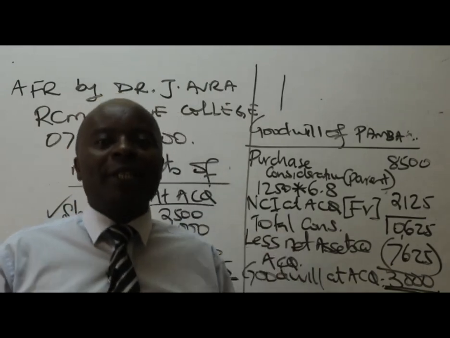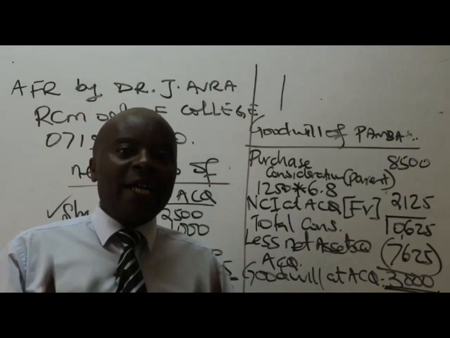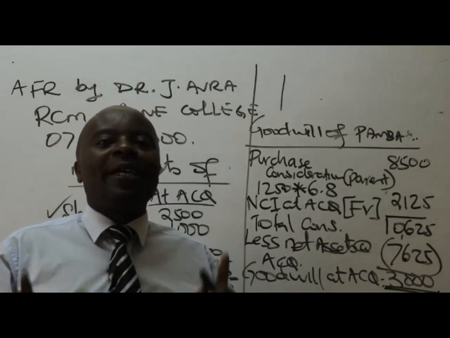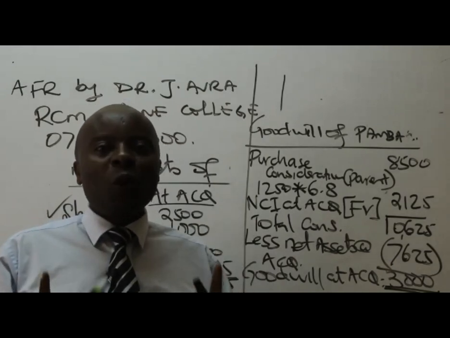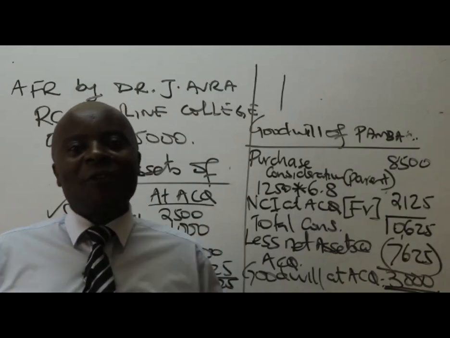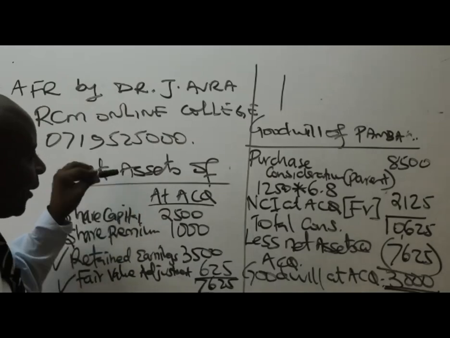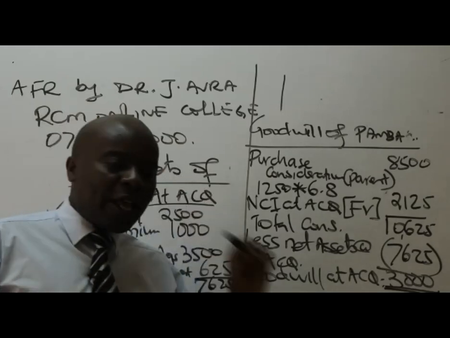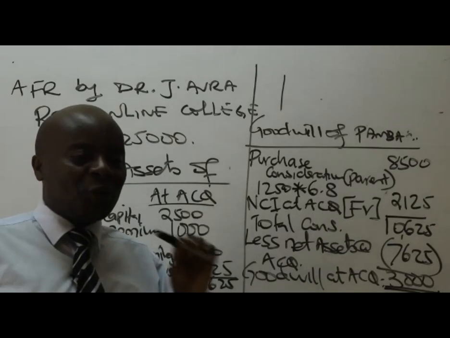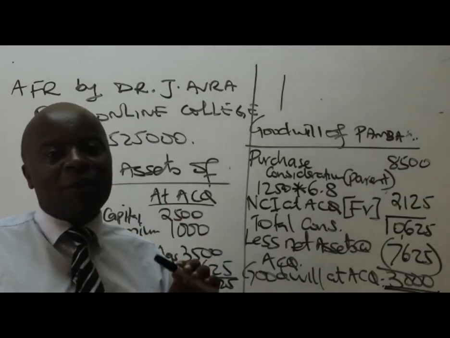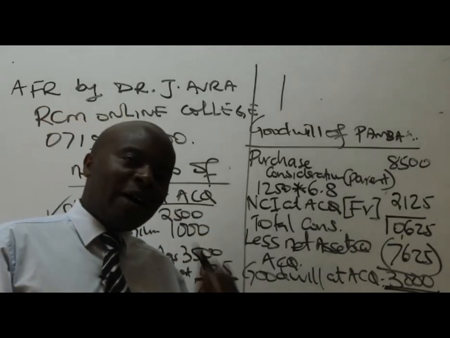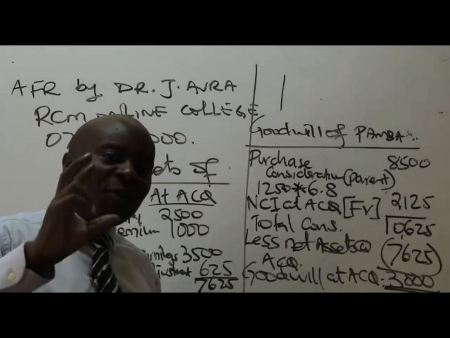DAFU is our subsidiary, and then you post your answer on our WhatsApp. Let's see who will be the first one. The answer is supposed to be 1,500. I'm interested in your working.